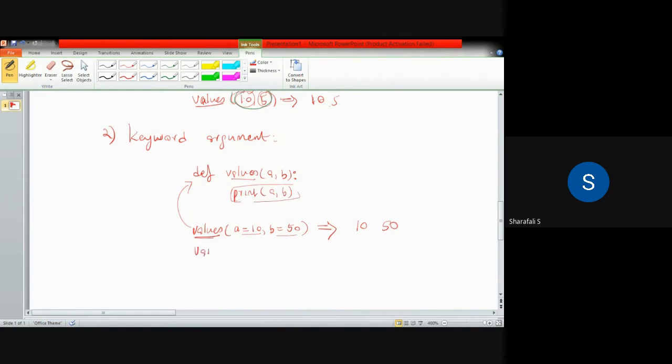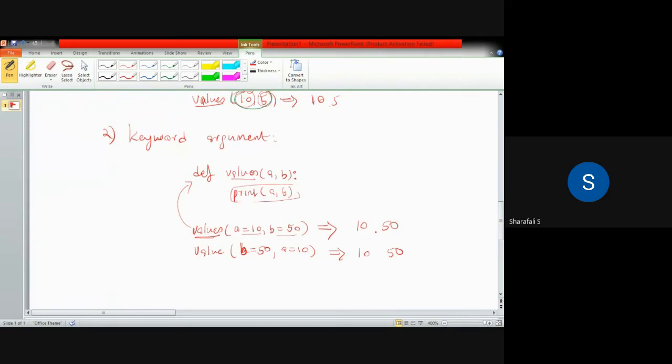And this time you can write this as b equal to 50 and a equal to 10. So this also will give you the same answer, 10 and 50. So in this case order is not required, because the initialization can be done by using these keywords.